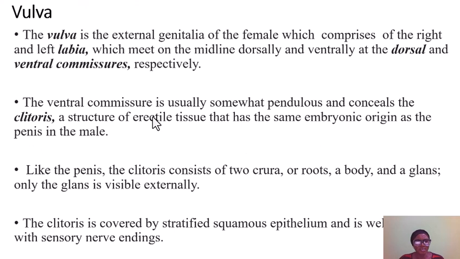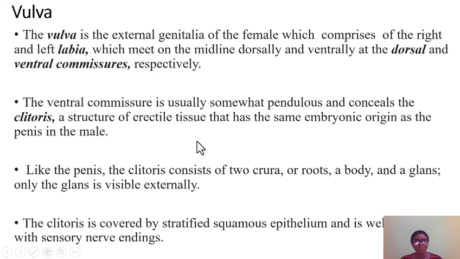Now, the vulva. The vulva is the external genitalia of the female, which comprises the right and left labia. If you see a female animal, when you check the caudal part, the external genitalia, that portion that you can see outside is called the vulva. The vulva has the left side and the right side, and it is joined. It has a midline which joins it at the dorsal and the ventral portion, that is, at the top and the bottom.